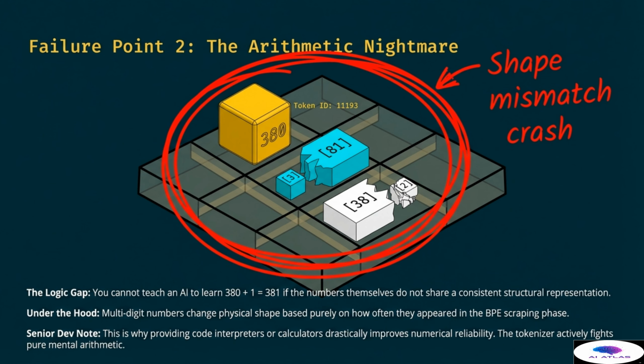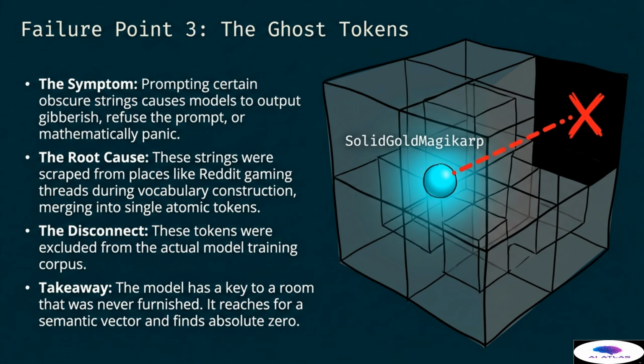Failure point number 3 involves the mysterious ghost tokens. The symptom of this issue is that prompting certain obscure strings causes models to output total gibberish, refuse the prompt entirely, or experience a mathematical panic. The root cause is that these strings were scraped from specific places like Reddit gaming threads during the initial vocabulary construction phase. They were merged into single atomic tokens like solid gold Magikarp.